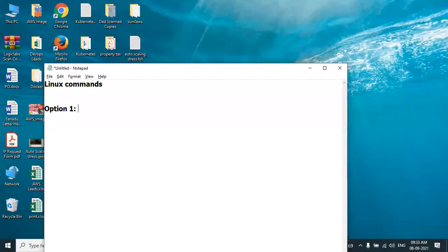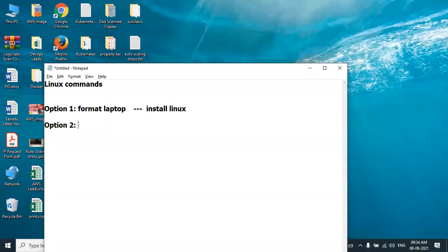Option one: I can format my laptop, agree? And then I will install Linux on my laptop so that I can learn Linux, because finally what we need is a Linux operating system. After installing Linux on my laptop, I can happily learn Linux. This is option one.